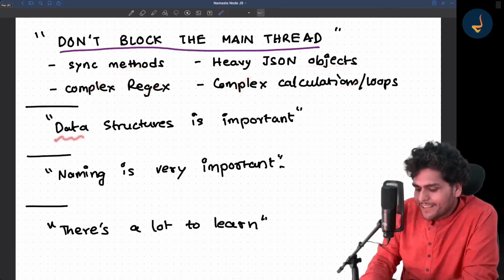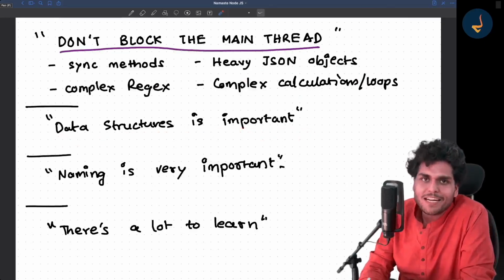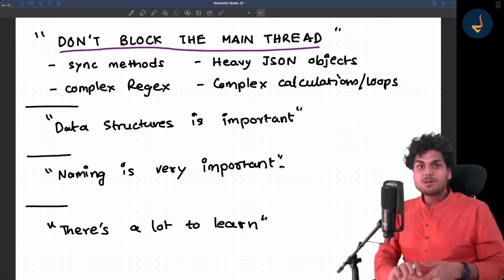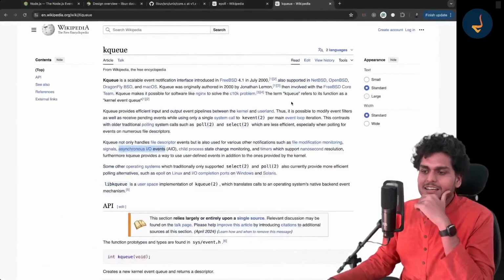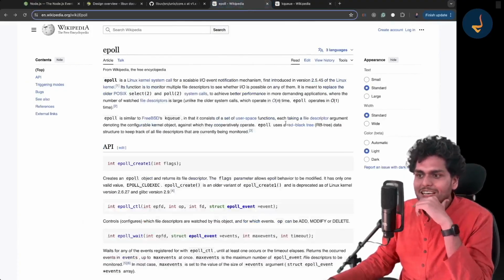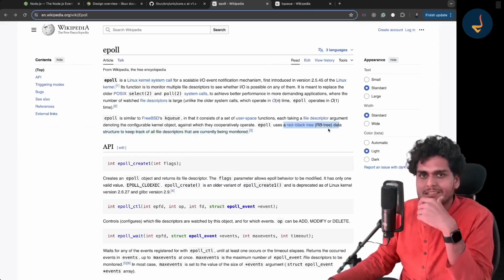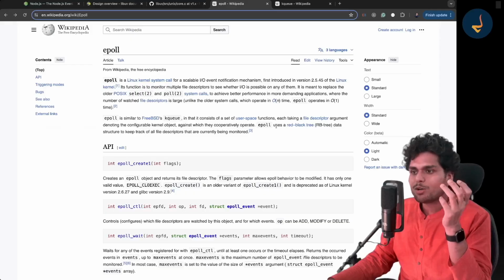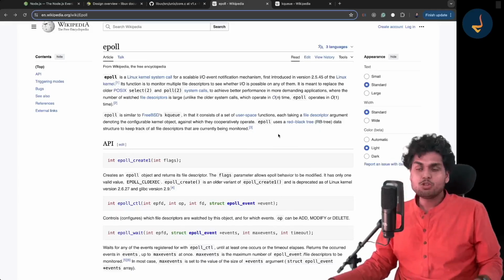Now, one more thing: we understood that data structures are important. I want to give you this learning. A lot of people feel that data structures are a waste of time, that we don't use them. But you see, epoll uses a red-black tree data structure. Now you might say, Akshay, I don't want to know what data structure it is using. But why not? You should know how epoll works.